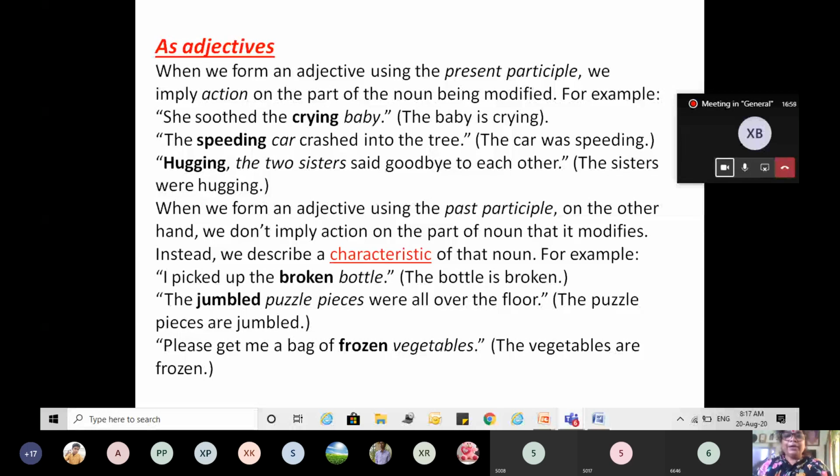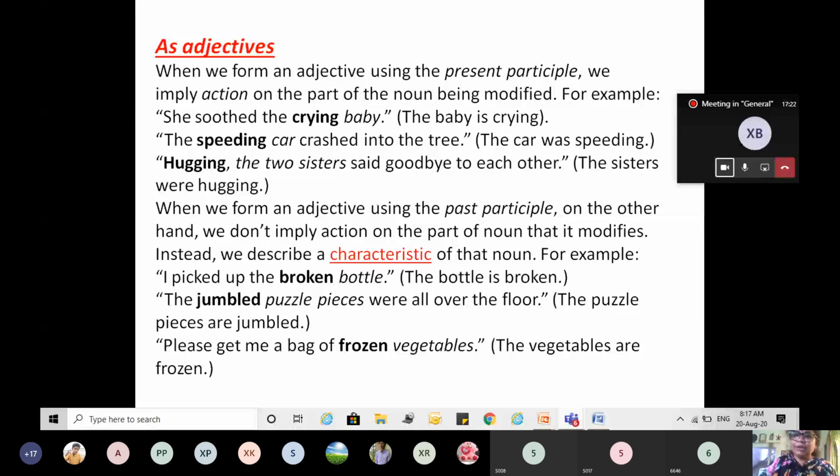How? I picked up the broken bottle. The bottle which was broken. The bottle is not performing the action here. Is the bottle performing the action? No, ma'am. Whereas in crying baby, the baby is performing the action.